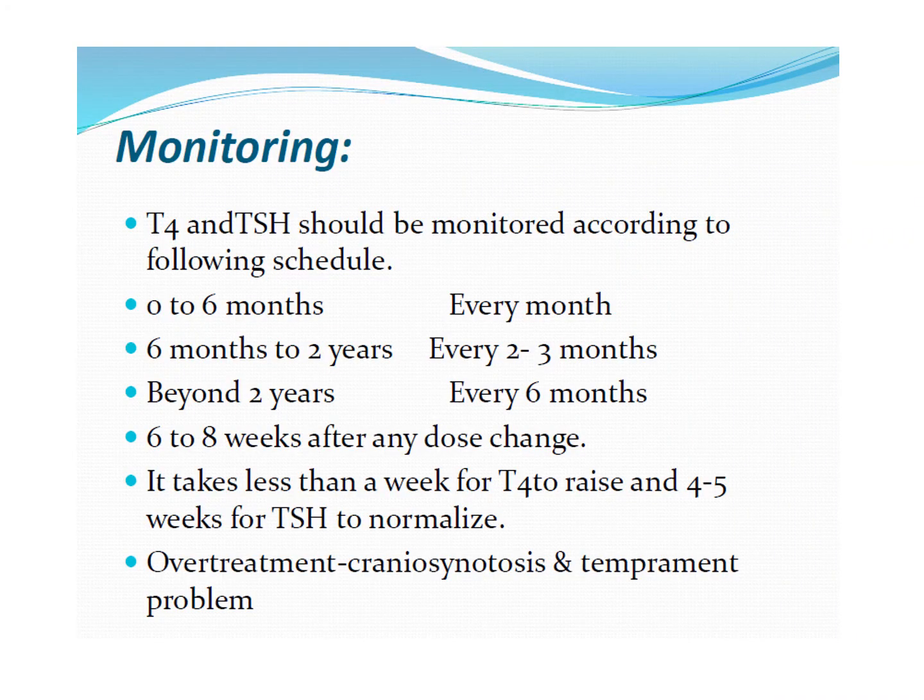Now, how do we monitor these babies? The T4 and TSH should be monitored according to the following schedule. Till 6 months of age, a monthly evaluation should be done. From 6 months to 2 years, the T4 and TSH can be checked every 2 to 3 months. Beyond 2 years, evaluation should be done every 6 months.